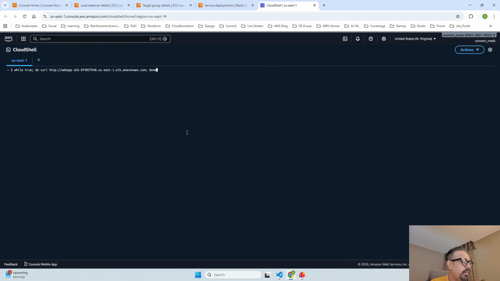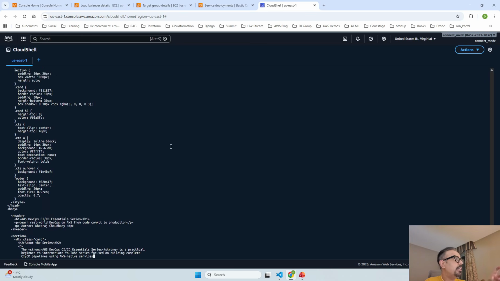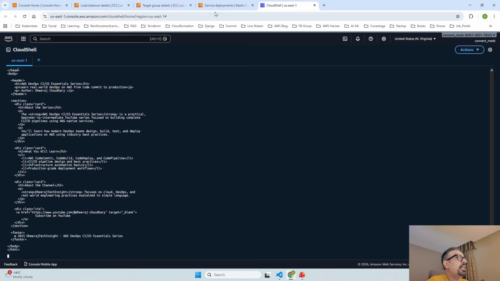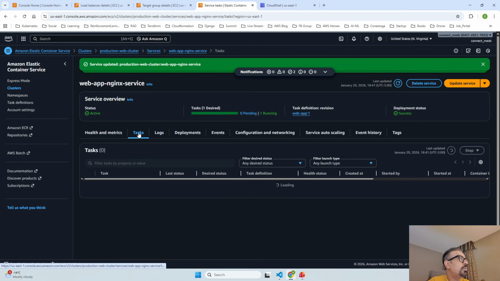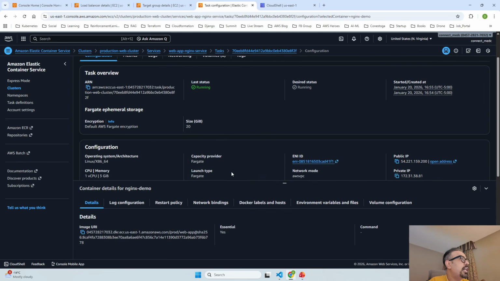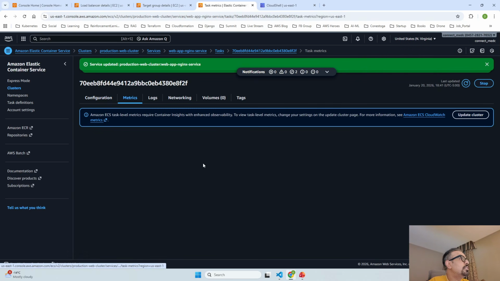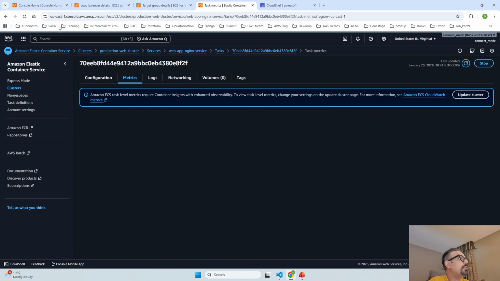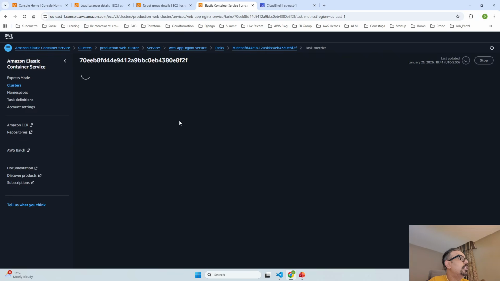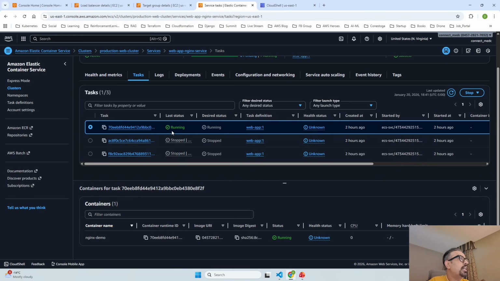If it is possible to run it from here, then I will hit enter, and yes, it has started creating the load, guys. You can see it is again and again trying to perform the curl command. And if I go to service deployments, let's go to our task and see if this is our running task. If I open that, let's see if we have any metrics. No, metrics is not there. So let me reload this. So right now, guys, you can see only one task is running. So I will go back to task. So one task is up and running.